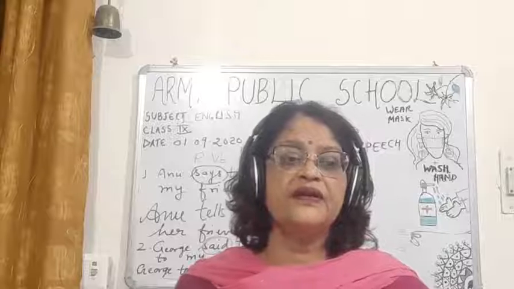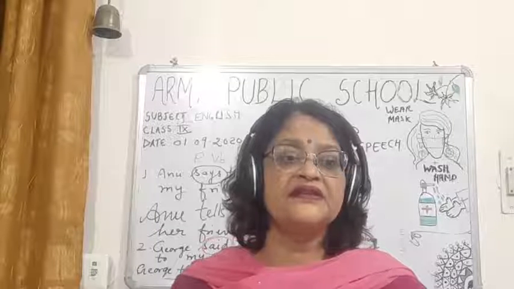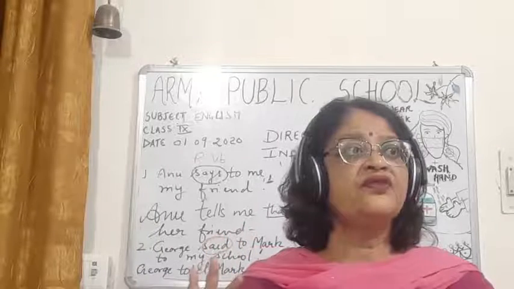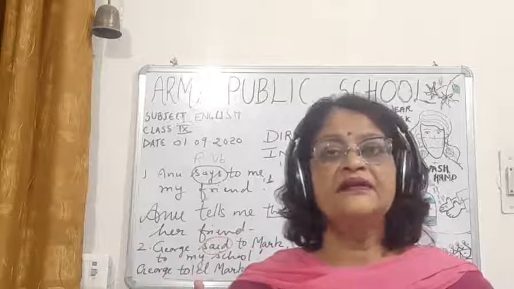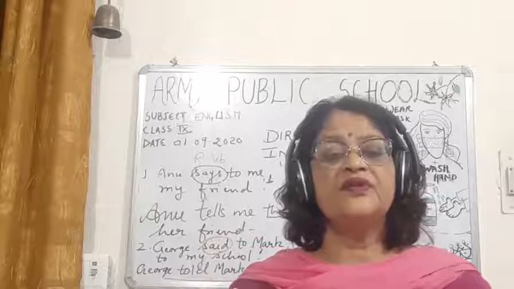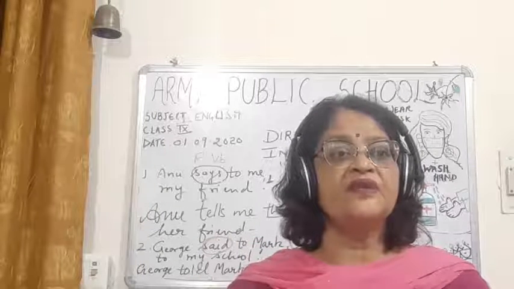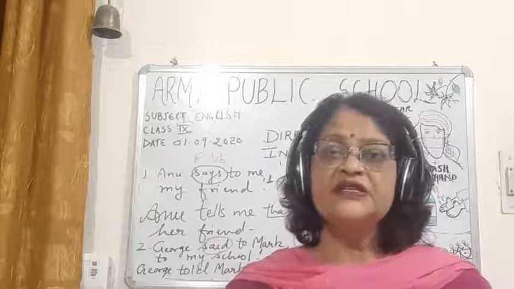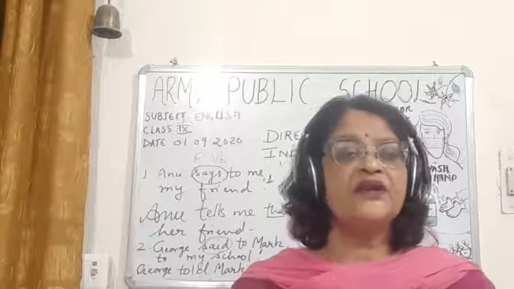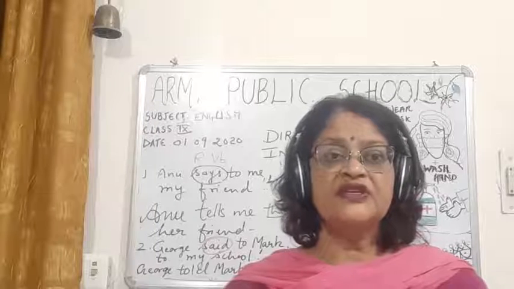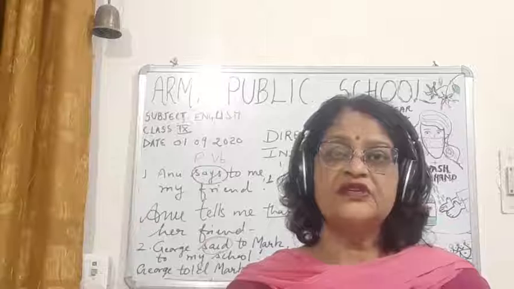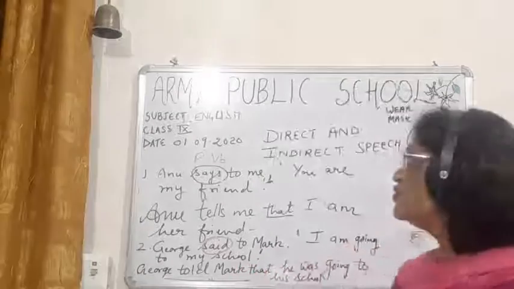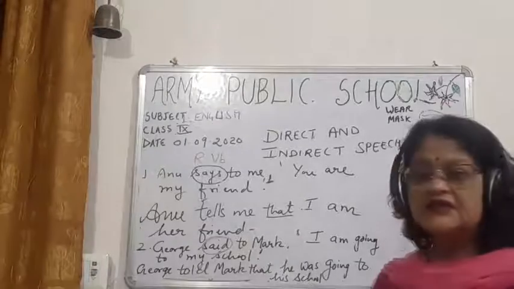When the reporting verb is in the present tense, you have to see six things. First, remove the inverted comma. Second, remove the centered comma. Third, you have to put the conjunction that. Then, children, the pronouns will be changed. Then the verb according to the pronouns will be changed. And one more thing will be changed, which I will be discussing here. Okay, so children, you see here the things which are going to change.